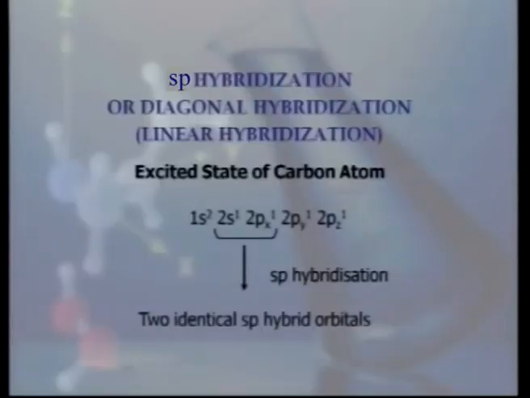Next hybridization, which is very important in organic chemistry, is sp hybridization and is also known as diagonal hybridization or linear hybridization, as it involves only 2 orbitals, s and p. So 2 identical sp hybrid orbitals are formed.